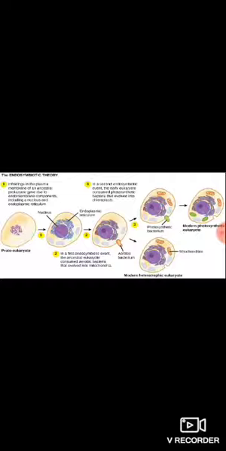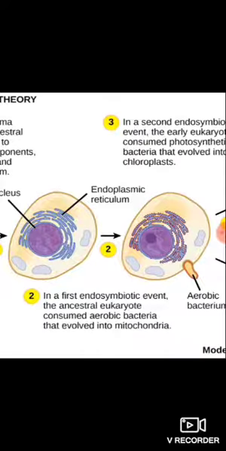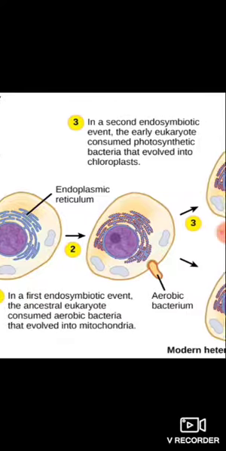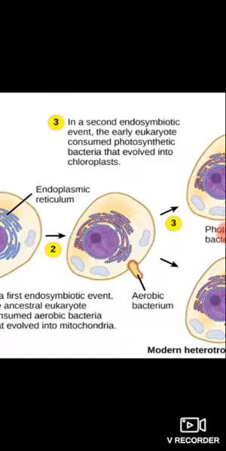So this is all about the endosymbiotic theory. Endosymbiotic theory means there is a symbiotic relationship in which the ancestral eukaryote consumed the aerobic bacteria, which evolved into the mitochondria, and in a second step it also consumed the photosynthetic bacteria or blue-green algae, which evolved into the chloroplast.